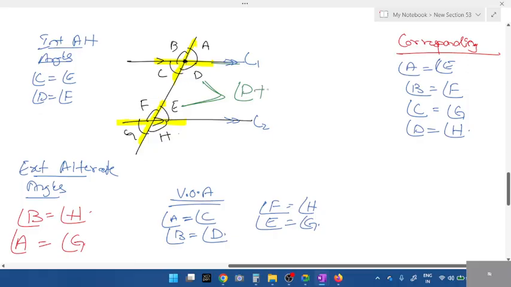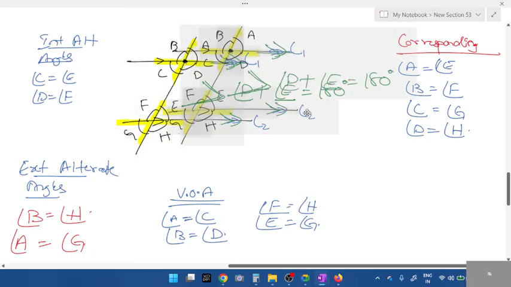Angle D plus angle E. See, they are not equal. Their sum should be 180 degrees. Where are the parallel lines, students? Where are the parallel lines drawn? Top, bottom, or left and right? Top and bottom. So, what are the angles? Top and bottom we have angle D and E, right?